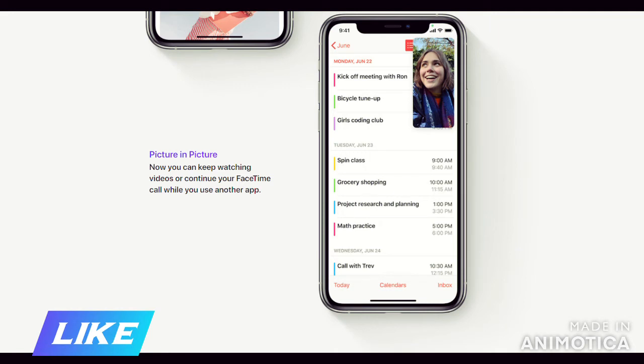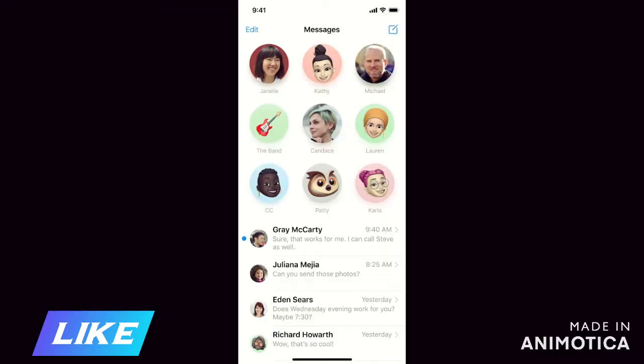So moving ahead, we have the picture in picture mode coming up. You can have your videos playing or your video calls going on in a small panel on the screen, and you can continue your work in other applications. So that's about the home screen.